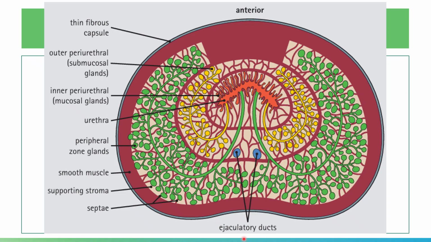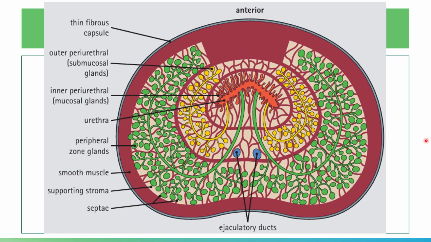Here you have another illustration of your prostate. Your prostate gland is surrounded by a thin fibromuscular or fibrous capsule. Internal to your capsule is a substantial layer of smooth muscle that will give rise to your septa.